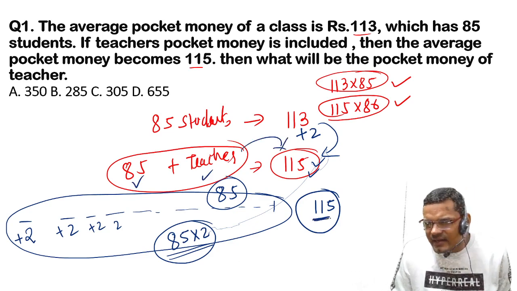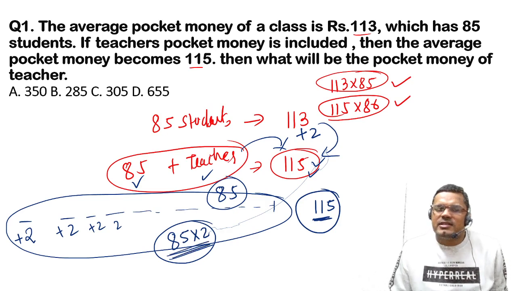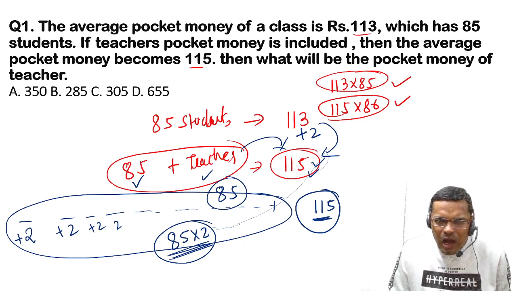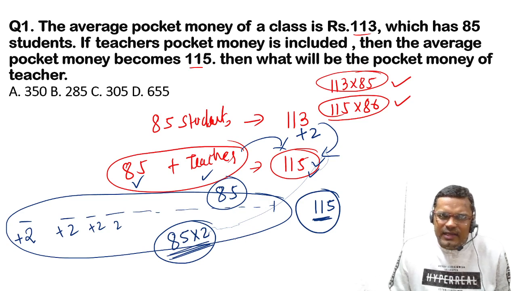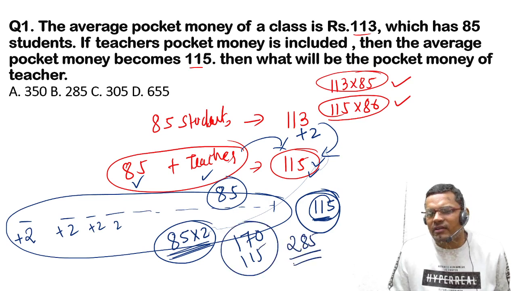So now he has 115 with him and 85 into 2 he has distributed. 85 into 2 is 170 distributed, and 115 he has. So the pocket money of teacher was 285.